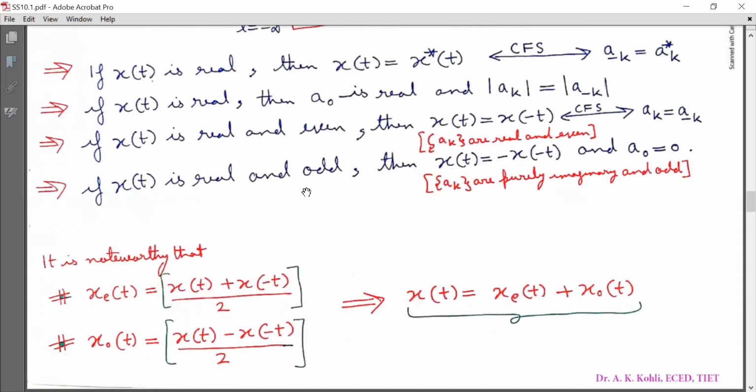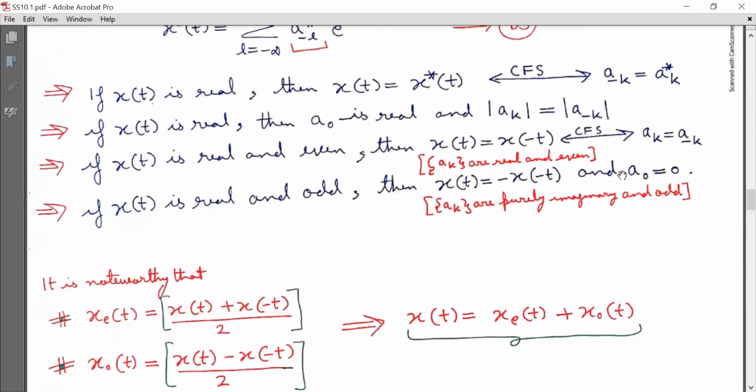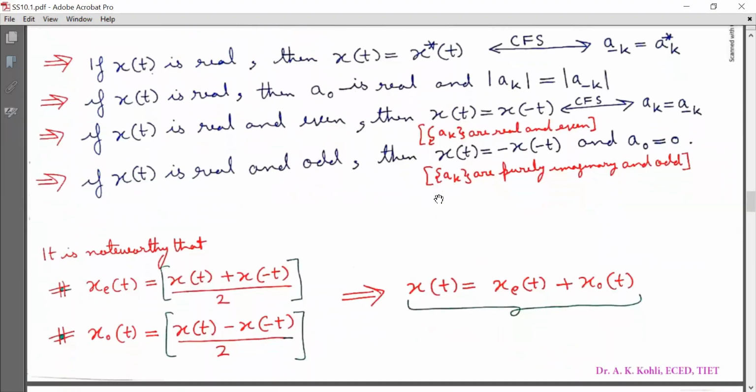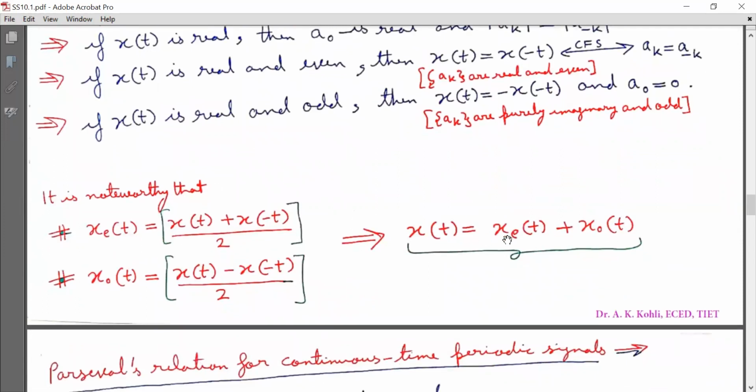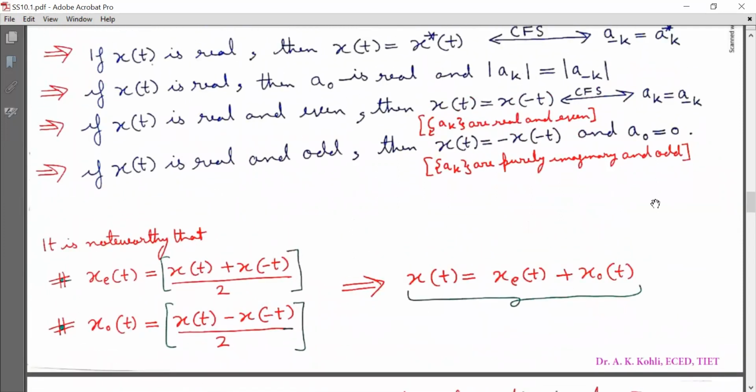Now, if x(t) is real and odd, then x(t) is equal to minus x(-t), and a_0 is equal to 0. Therefore, if x(t) is real and odd, its Fourier series coefficients a_k are purely imaginary and odd. So to derive these results, we need these expressions: x_even(t) is equal to (x(t) plus x(-t))/2, and x_odd(t) is equal to (x(t) minus x(-t))/2. So x(t) is equal to x_even(t) plus x_odd(t). So you can use this expression to derive such results.